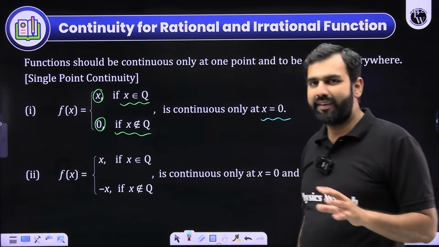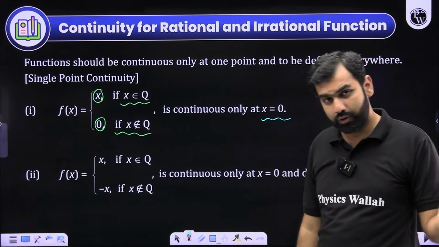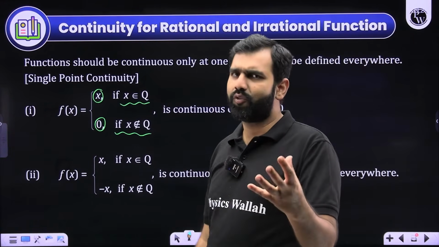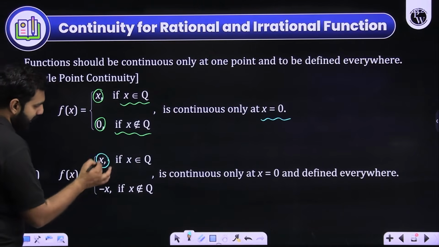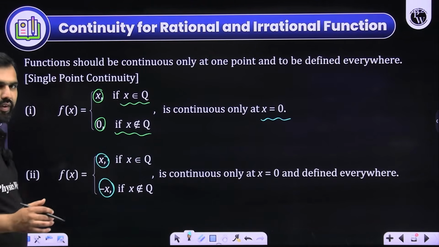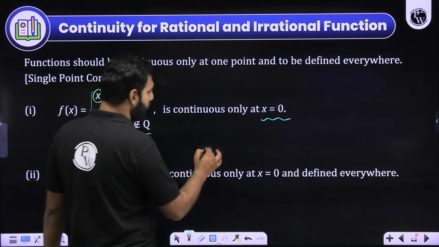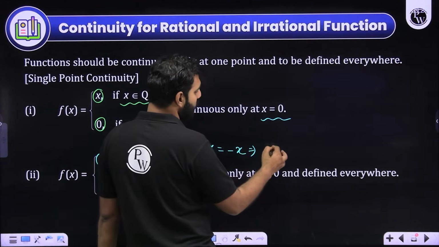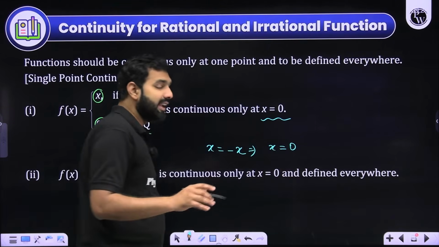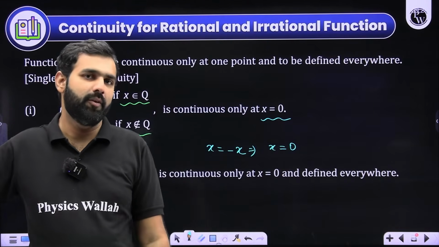So how do you find the points of continuity of such functions? Although they'll be discontinuous everywhere, except for some points. For example, look at this example. Here I want to say where would it be continuous? I'll say the point where x and minus x are equal. So when do we see x and minus x to be equal? If x is equal to minus x, 2x is equal to 0, which means x is equal to 0. So again, when x is 0, at that point it will be continuous.